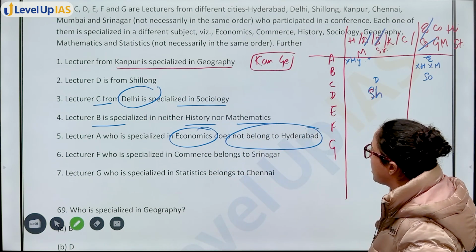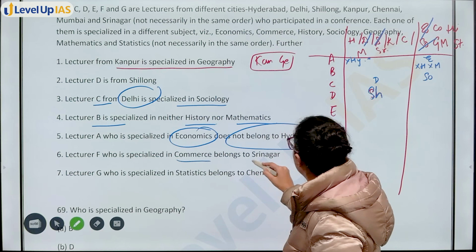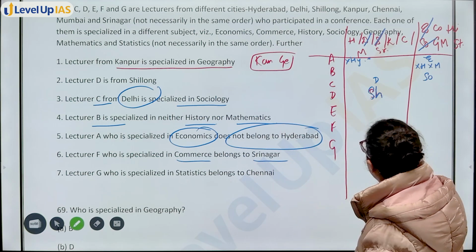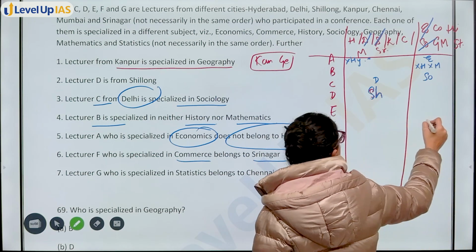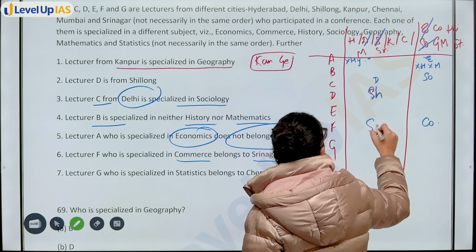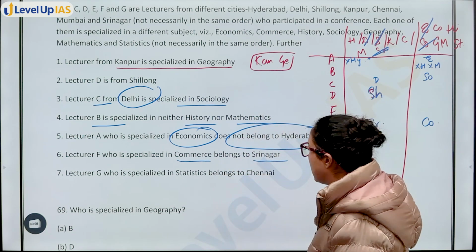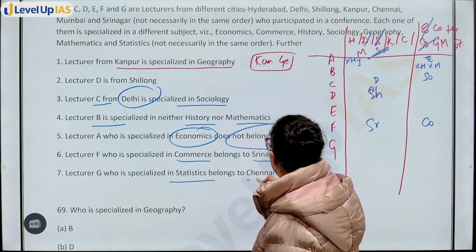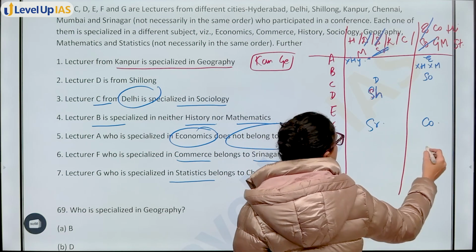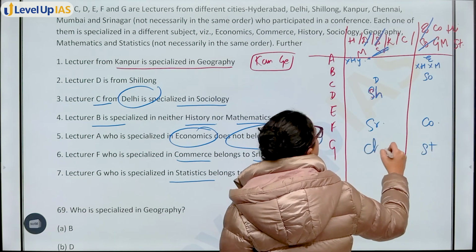F, who is specialized in commerce, belong to Srinagar. That means F is specialized in commerce and belongs to Srinagar. Cancel this also. G, who is specialized in statistics, belong to Chennai. G is specialized in statistics, belong to Chennai.